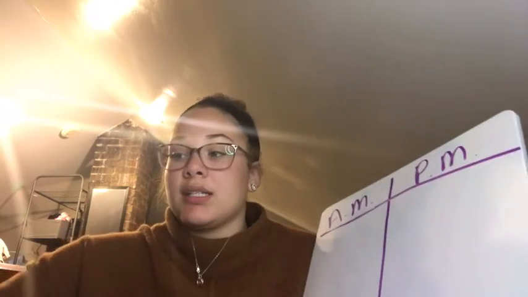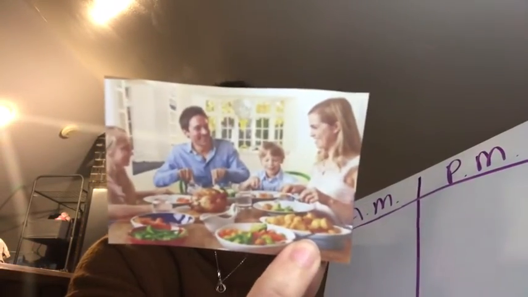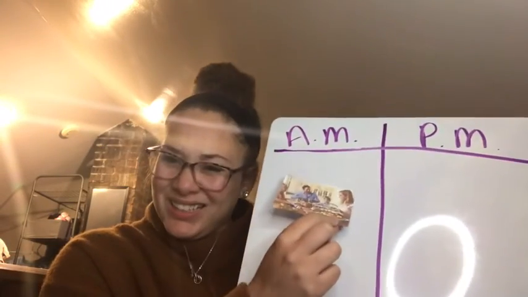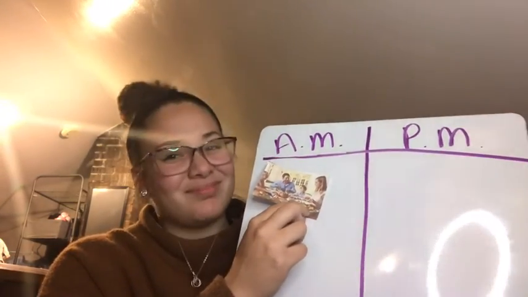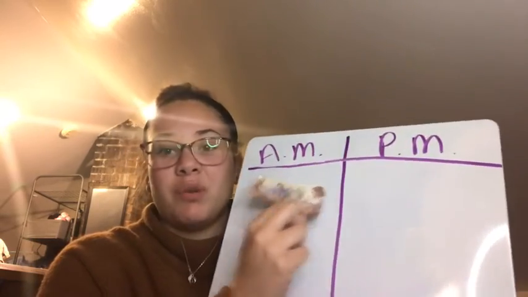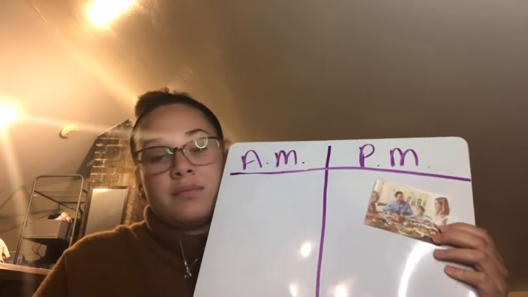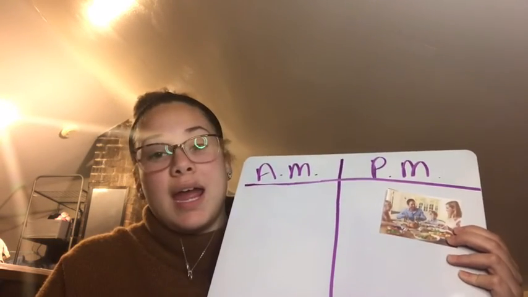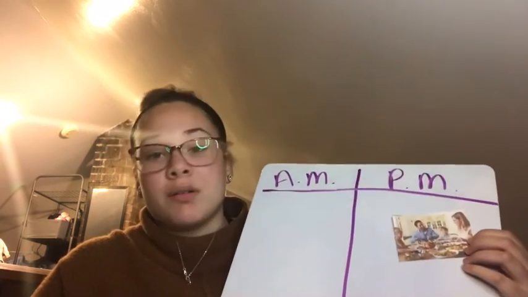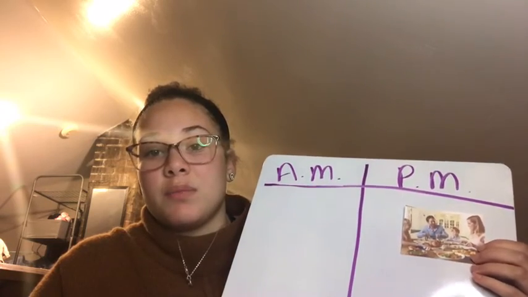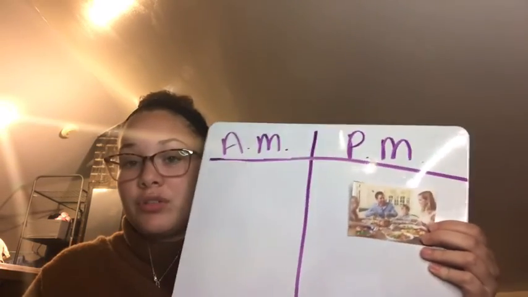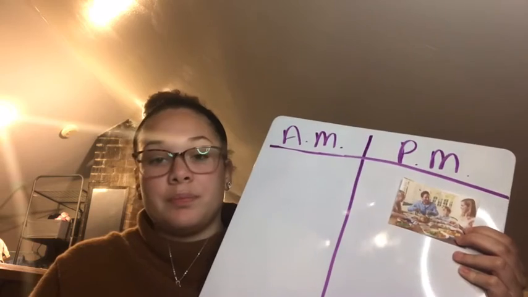Okay? So the first one is this picture. Looks like they're having dinner. Would dinner be in the morning? No. Would it be in the PM? Yes. Good job. So you eat dinner during the afternoon or evening, and that is PM.